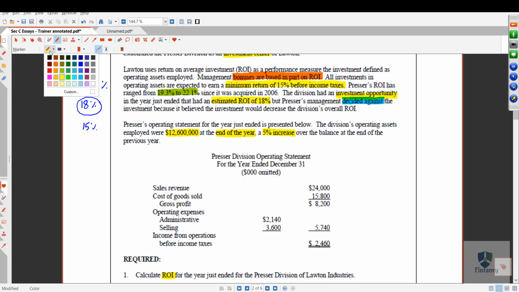They told you there is a 5% increase in the investment from the last year, and you have to consider the average. Getting it, everyone? Okay, very nice.